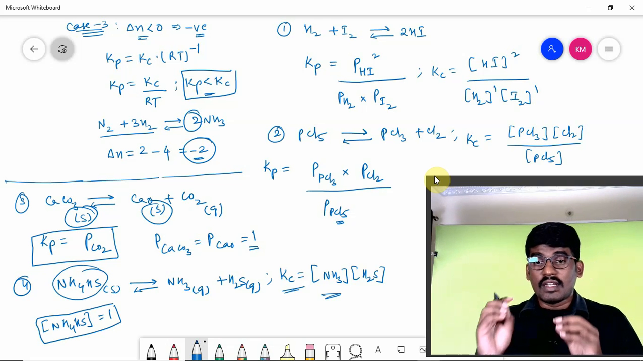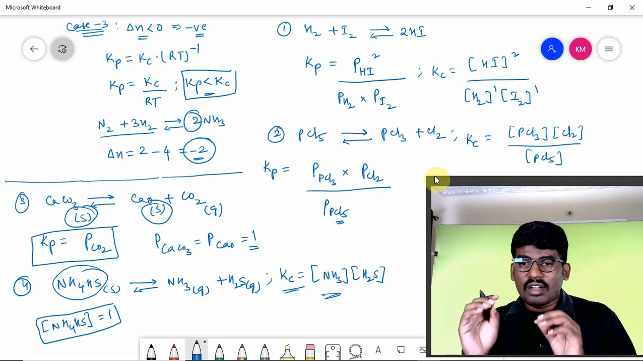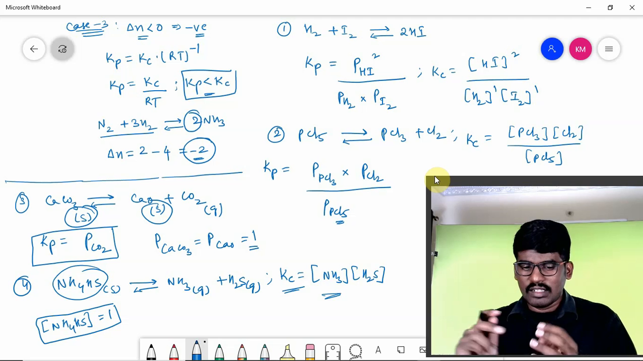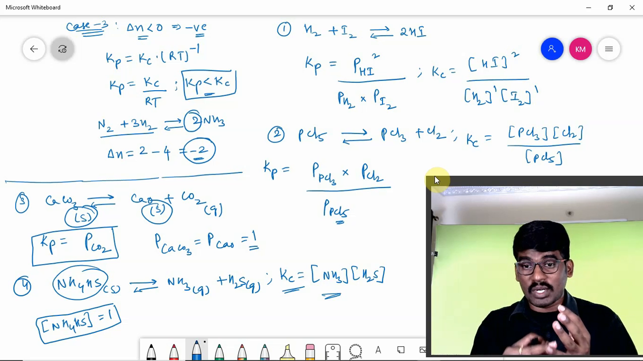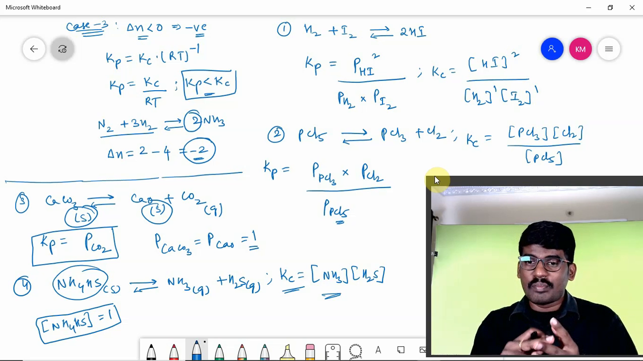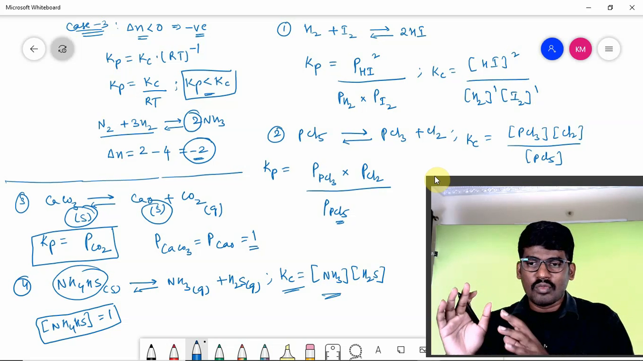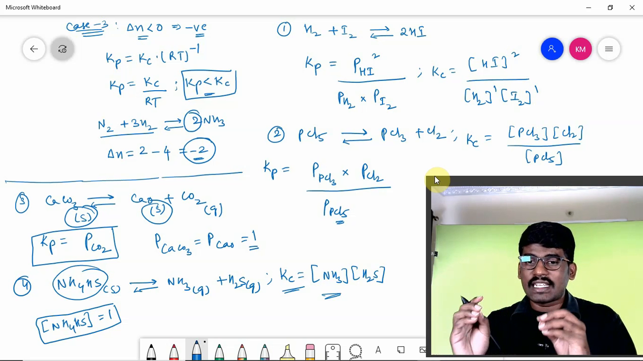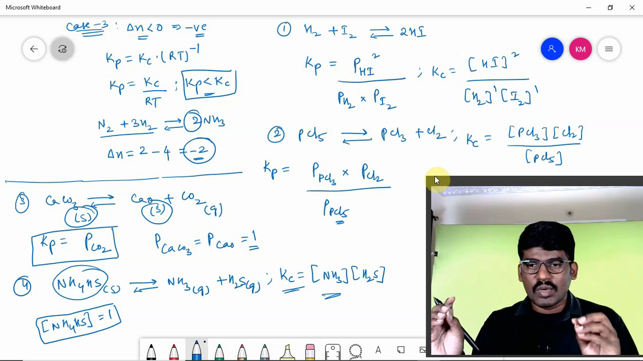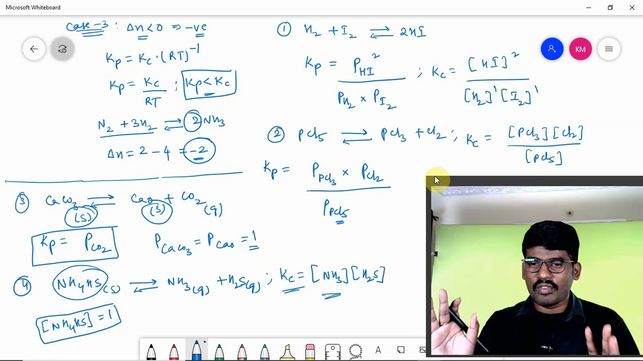Is it clear? So in this session, we have discussed the law of mass action and Kp, Kc expressions, the relation between Kp and Kc, the different cases when the delta n value varies, and how to write the Kp and Kc expressions for various equations. Hope you understand. Hope you have enjoyed the session.